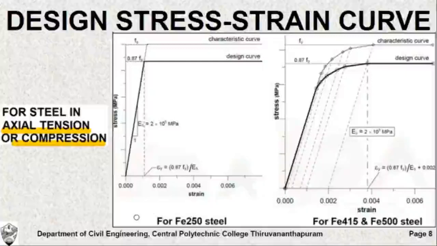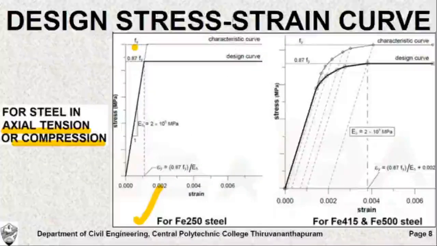Now let us study the stress strain behavior of Fe250 grade steel. You must observe the characteristic curve, which is the original stress strain behavior of steel. We have neglected the strain hardening regions beyond this. As you increase the load, the stress increases proportionally with strain up to a maximum stress value equal to yield stress, at which there is no increase in stress with increase in strain.